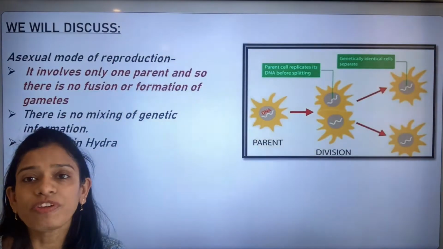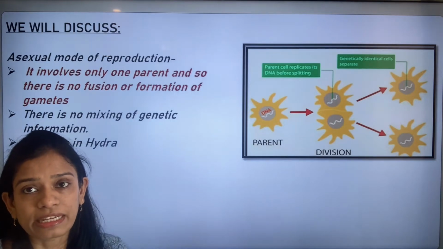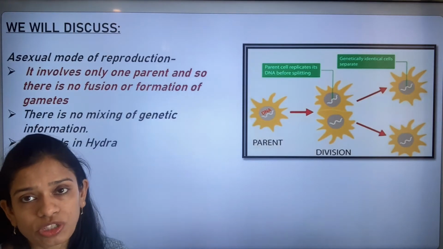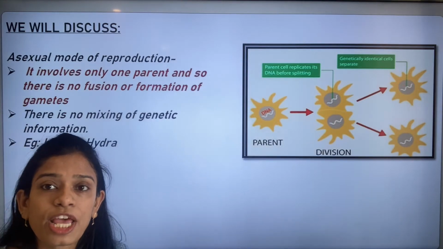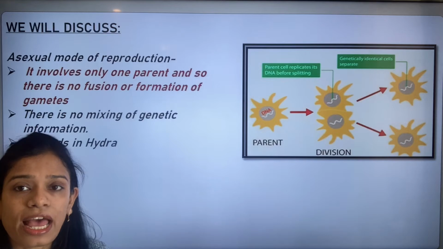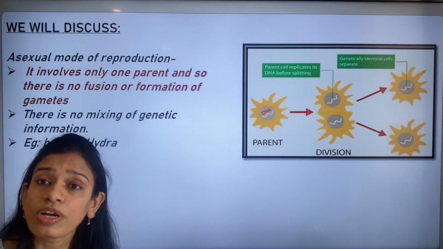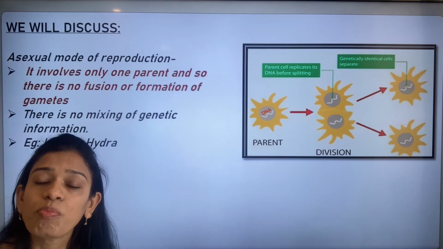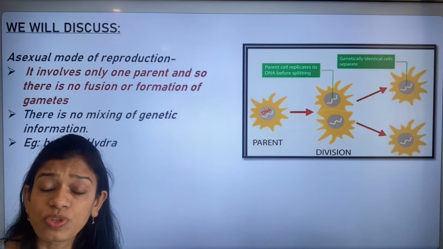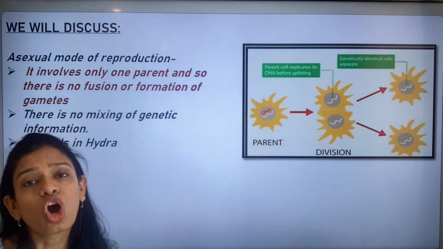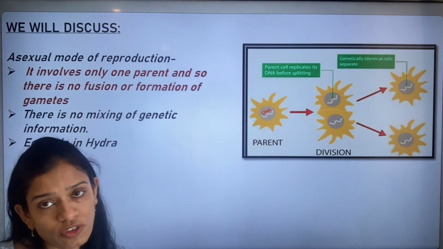In this chapter, we are going to discuss both modes of reproduction, but mainly concentrated on animals. The first mode of reproduction is asexual reproduction. Asexual means it does not involve the sexual mode. It involves only one parent, which is sufficient to produce an offspring.